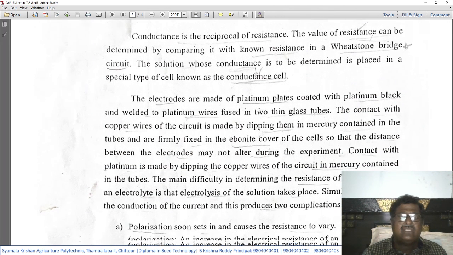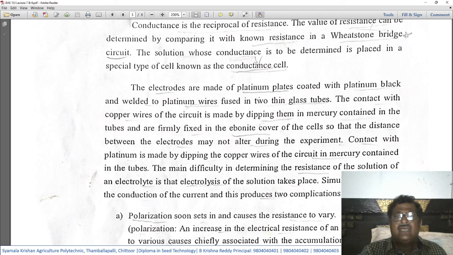So the electrodes are made of platinum plates coated with platinum black, as I already explained, and welded to platinum wires fused into two thin glass tubes. This description we have shown in the picture. The contact with the copper wires of the circuit is made by dipping them in the mercury contained in the tubes, and they are firmly fixed into the ebonite cover of the cell, so that the distance between the electrodes may not alter during the experiment.